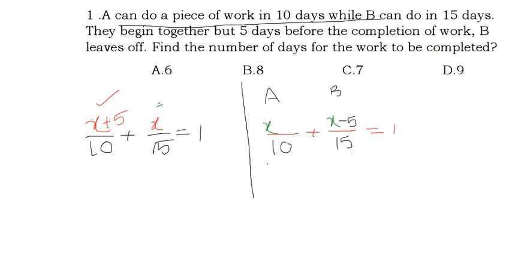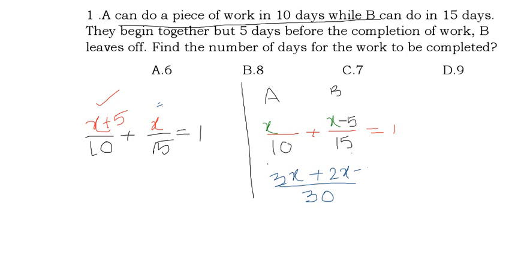Now we shall try to simplify this equation. Here in this first method what is there? 10 and 15 is there. What is the LCM of 10 and 15 friends? 30. I hope you all know the process of LCM. So in the first part near A, 10 is there. 10 is multiplied by which number to get 30? 3. So 3 into x, 3x. Plus 15 is there. 15 will be multiplied with which number to get 30? 2. So 2 into x is 2x, minus 2 into 5 is 10.